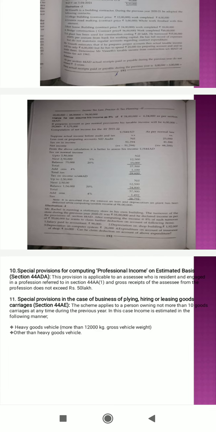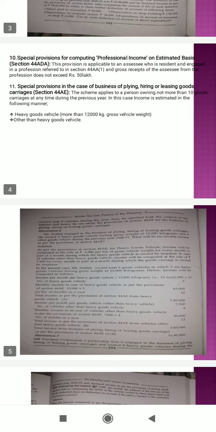Let us look at illustration number 5 in our textbook. Mr. Raghavan, engaged in the business of plying, hiring or leasing goods carriages, owns 9 goods vehicles during the previous year 2021. Can he adopt the provisions of the presumptive scheme of section 44AE in respect of this business?